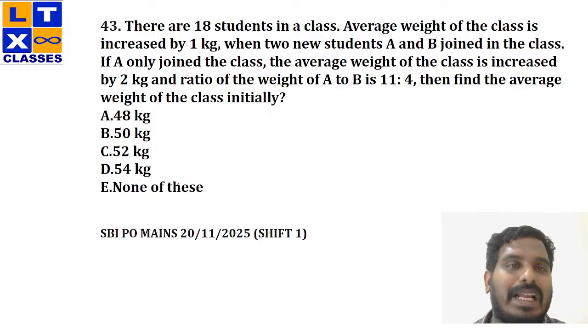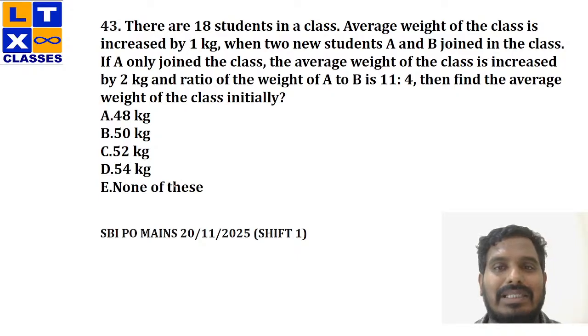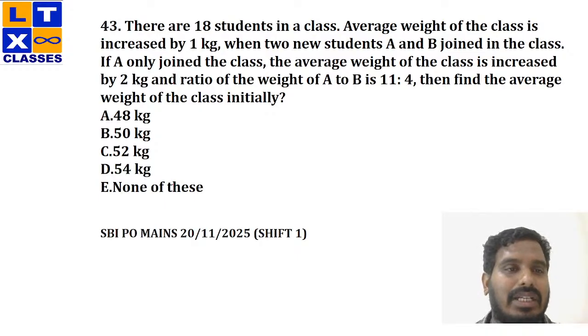Okay. There are 18 students in a class. The average weight of the class is increased by 1 kg when two new students A and B joined the class. If A only joined the class, the average of the class is increased by 2 kg, and the ratio of weight of A to B is 11 is to 4. Then find the average weight of the class initially.